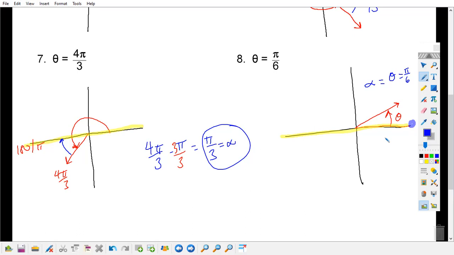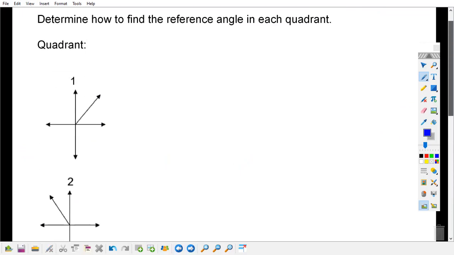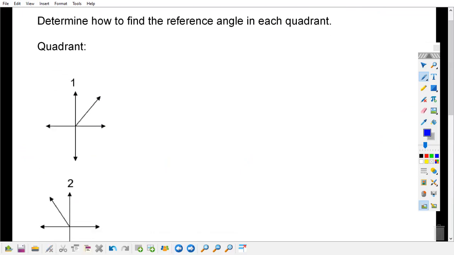Okay. On the next part, I want you to take a moment and try to make a generalization. If an angle is in quadrant 1, what would you do to find its reference? If an angle is in quadrant 2, what would you do to find its reference? How would you calculate the reference angle? I want you to tell me what you would do. If I'm in quadrant 1, how would I determine the reference angle every single time, no matter what the angle is?